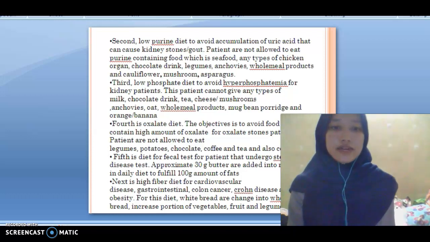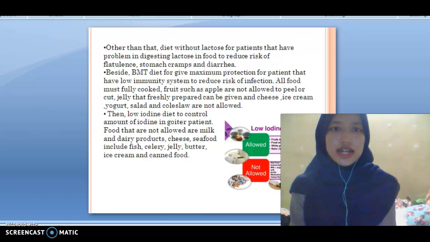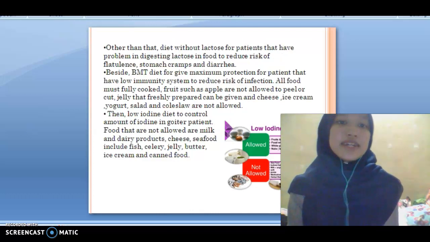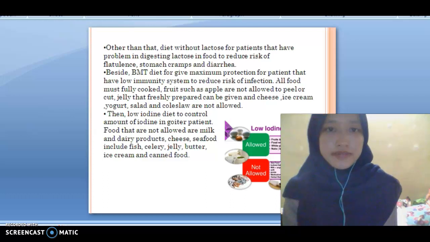Next is the high fiber diet for cardiovascular disease, GI, colon cancer, Crohn's disease, and obesity. Other than that, a diet without lactose for patients that have problems in digesting lactose in food will reduce the risk of flatulence, stomach cramp, and diarrhea.